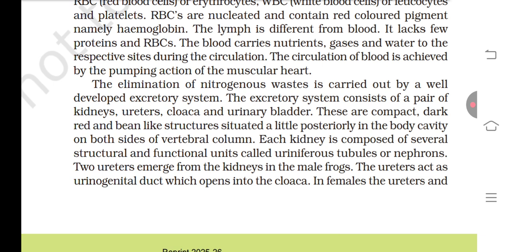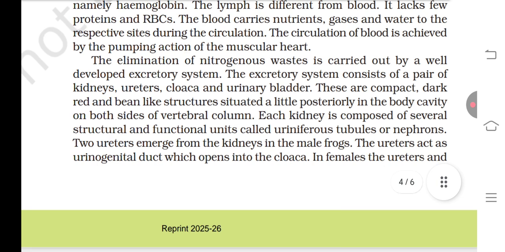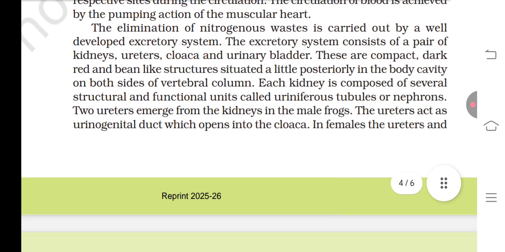The lymph is different from blood. It lacks few proteins and RBCs. The blood carries nutrients, gases, and water to the respective sites during circulation. The circulation of blood is achieved by the pumping action of the muscular heart. The elimination of nitrogenous waste is carried out by a well-developed excretory system.